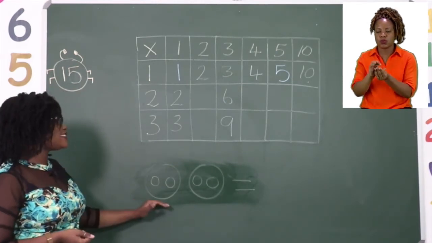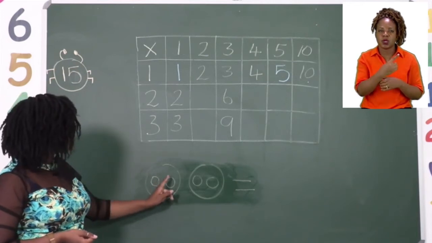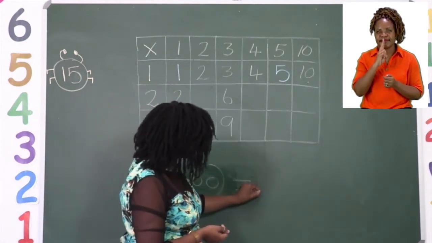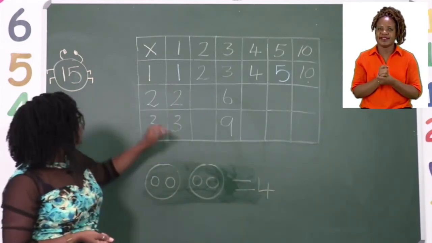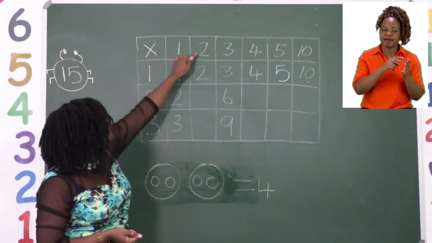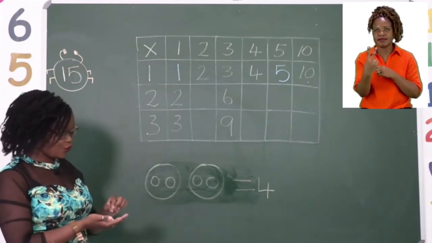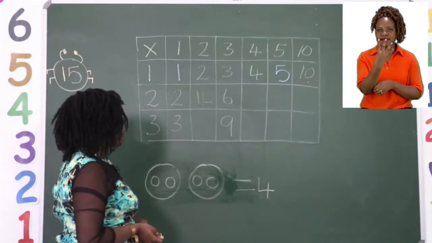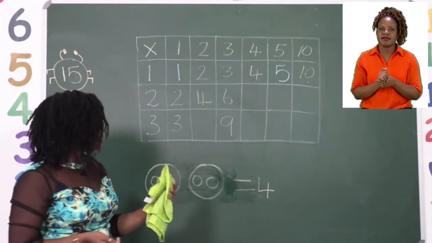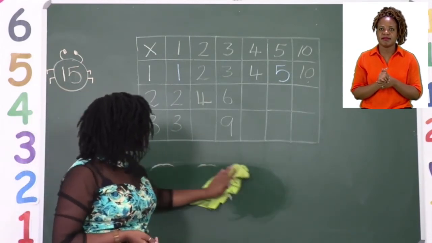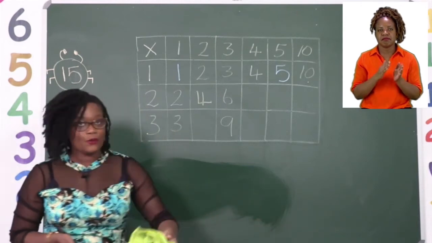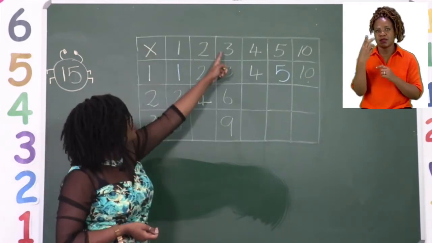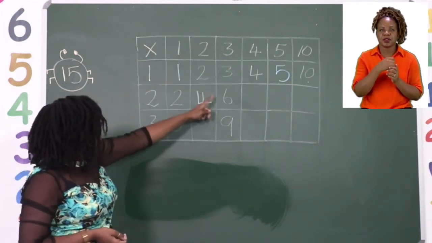So let us count what is in all the sets. 1, 2, 3, 4. So our answer is 4, which means 2 sets of 2 equals 4. So we are going to write our answer 4. Now we are going to say the next one, just to check if it is correct. We're going to put 2 sets of 3 equals 6.